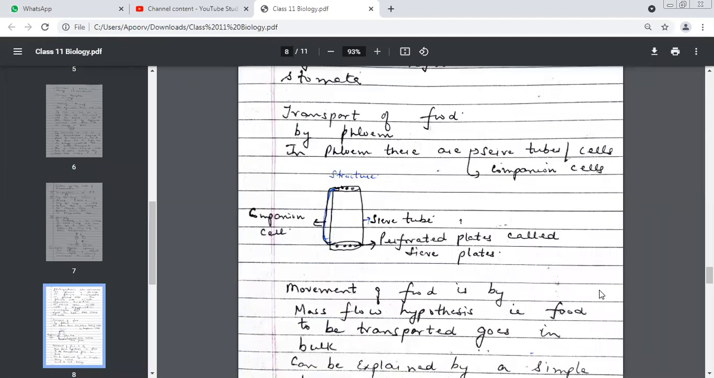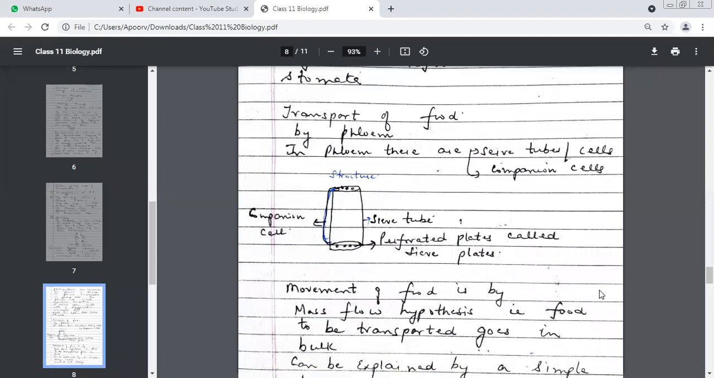Mass flow. Mass means bulk. It is not that one piece of food will be transported and then another. No. Food always moves in bulk. This hypothesis is known as what hypothesis? Mass flow hypothesis. Yes, mass means in bulk, so food always travels in bulk. Okay, can we have a revision of the structure? Tell me.